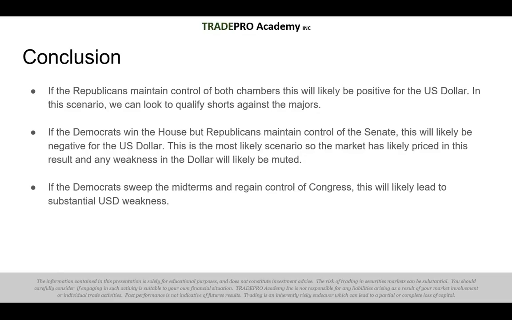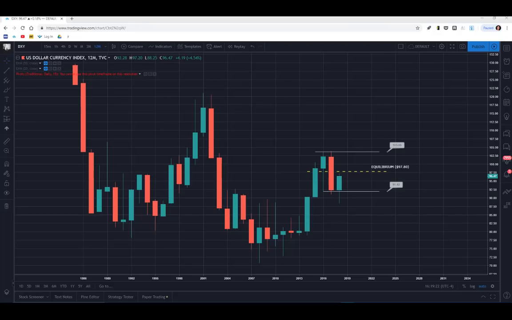With that said, let's take a quick look at the charts to see the key levels of the US dollar coming into these midterm elections. Alright guys, so in front of us we have the chart of the US dollar. This is a yearly chart, it's 12-month intervals, so each candlestick represents a full year's worth of price action. You can see right now that the dollar is stuck within the range of the 2016 candle, the high sitting at 103.65 and the low sitting at 91.92.